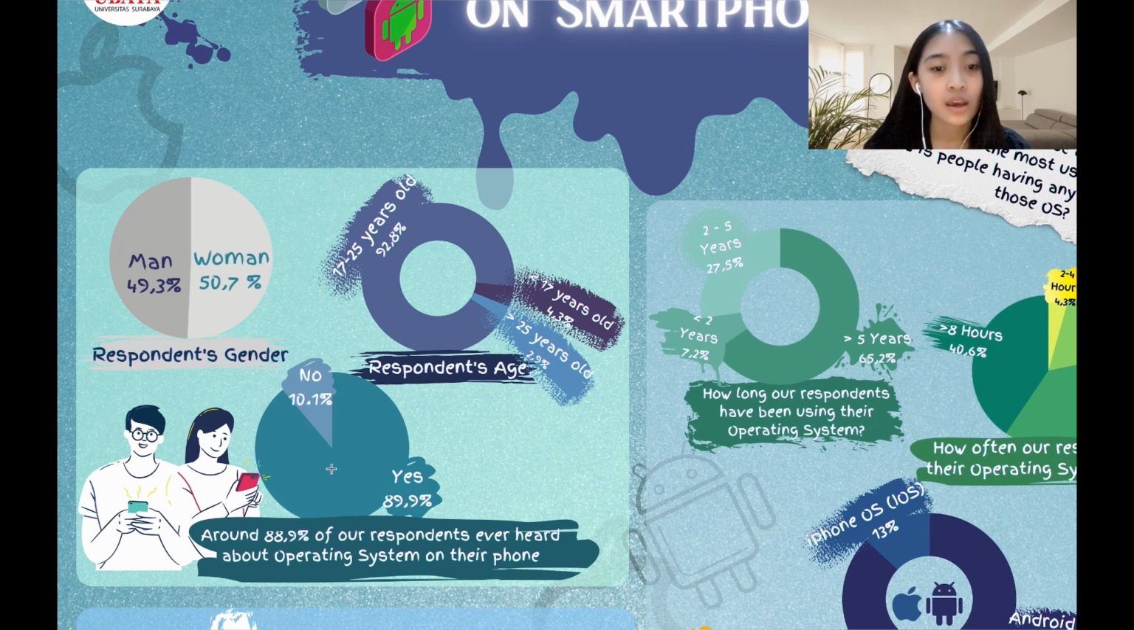The third pie chart shows that around 88.9% of our respondents have heard about operating systems. That way, it will increase the accuracy of our data because most of our respondents already understand the operating system on their handphones. For the three types of graphs that we use, they are pie charts because a pie chart makes it easier to understand when someone reads, because it can directly show the comparison of the size of each factor. In addition, the data that we compare is also small. So, in our opinion, the pie chart is the most appropriate to use.